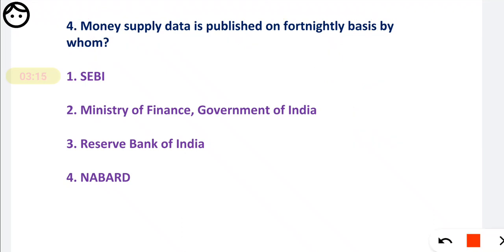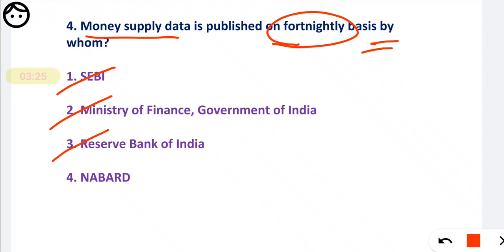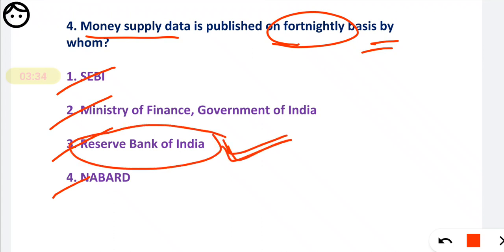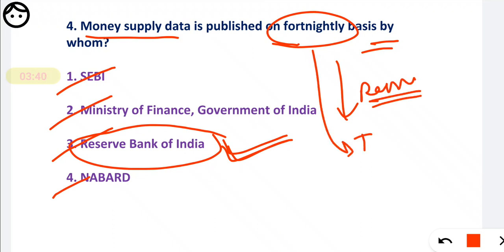So here comes the question. The money supply data is, remember, published on a fortnightly basis by whom? First option, SEBI; second, Ministry of Finance; third, RBI; and fourth, NABARD. It is very easy to judge: the money supply data is always released by RBI. But in this question, you have to remember that it is on a fortnightly basis. That's why I have taken this question.